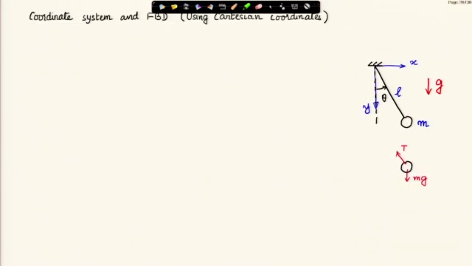Now, let us switch to a different coordinate system. Now, I will demonstrate the same problem done in Cartesian coordinate system x y. The figure is shown. I have drawn the free body diagram. So, first 2 steps are over.